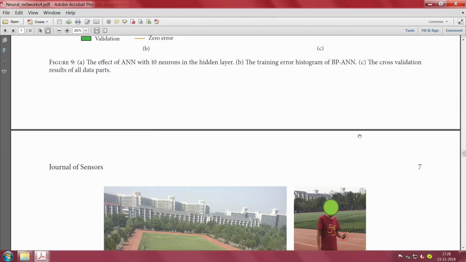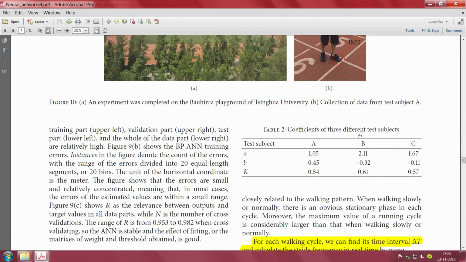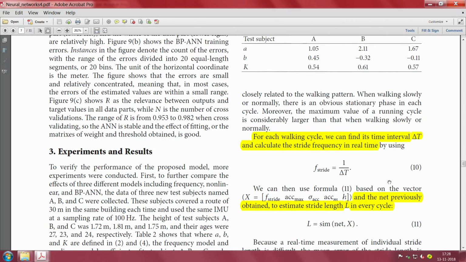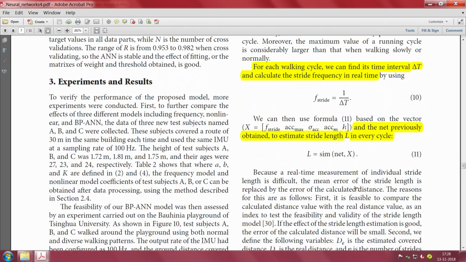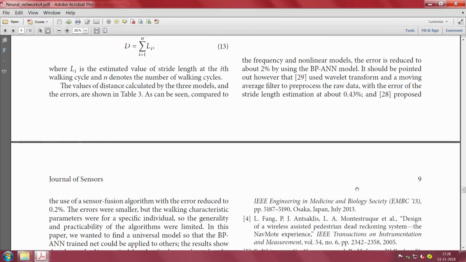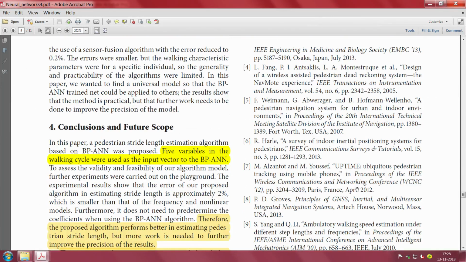So this paper is also interesting because it applies a back propagation artificial neural network, and it also says in this part how you calculate the inputs. You need f stride as we discussed. So you get f stride from the time interval of each walking cycle, and so on. So essentially this is also saying that you could apply these modern techniques in order to arrive very accurately at the stride length.